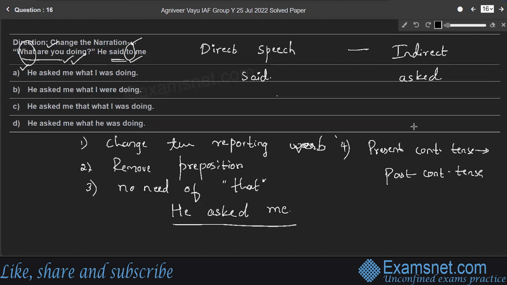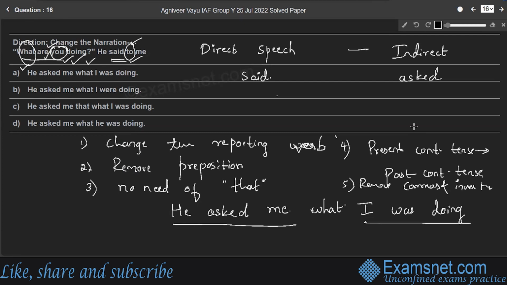Therefore, he asked me. Directly we have to write what, right? And also an important rule is remove the commas and inverted commas, right? Remove commas and inverted commas. Right? So he asked me what, and here what are you doing? So here you is me, right? So in indirect speech it becomes what I was doing, right? So present continuous tense becomes past continuous tense. So it becomes what I was doing, right?